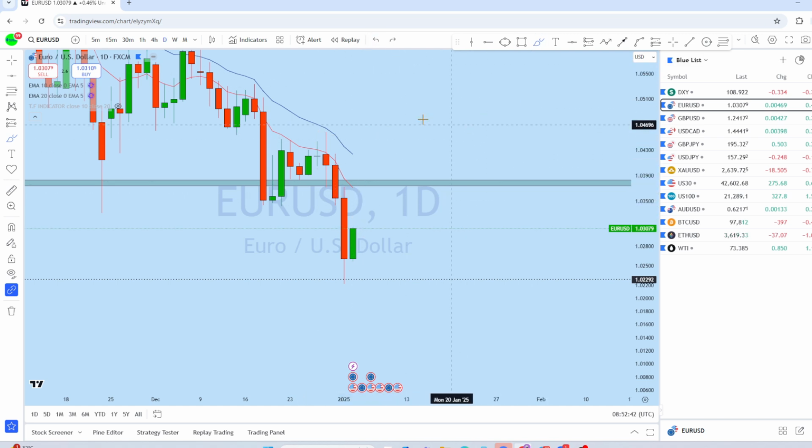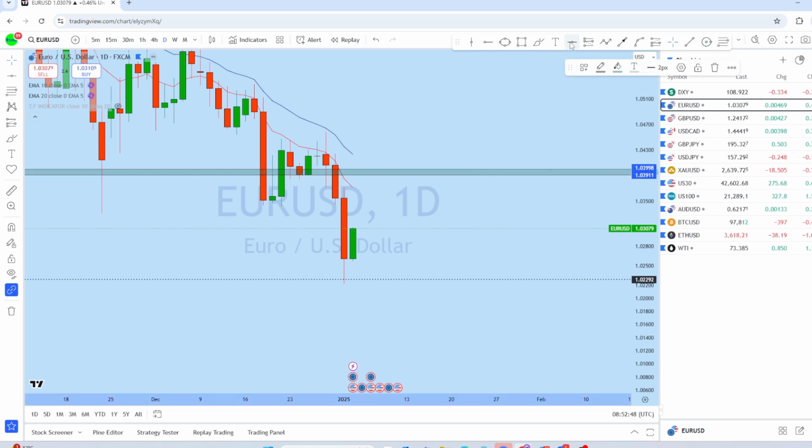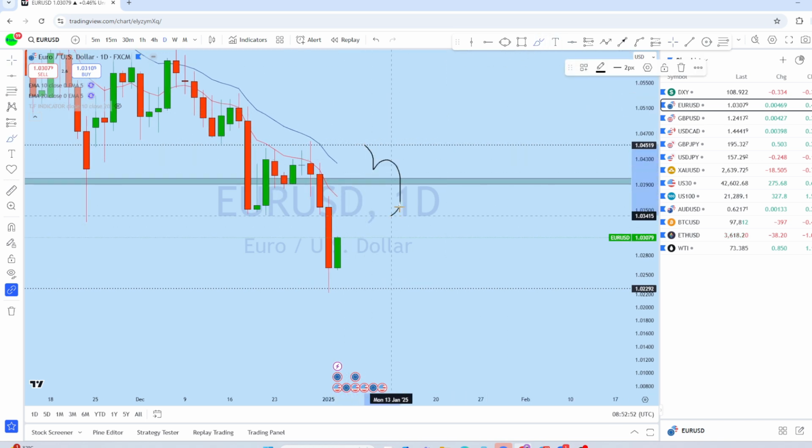What I think is that for euro dollar, as we are expecting DXY to drop, we could see potentially a bounce to the upside to this resistance, or even breaking up further before moving back down again in euro USD.